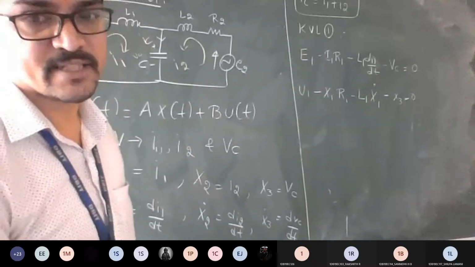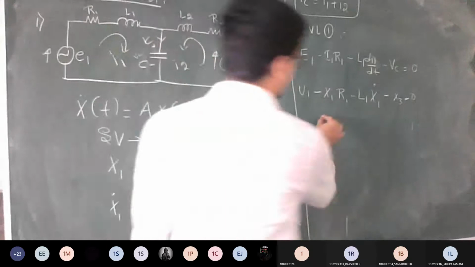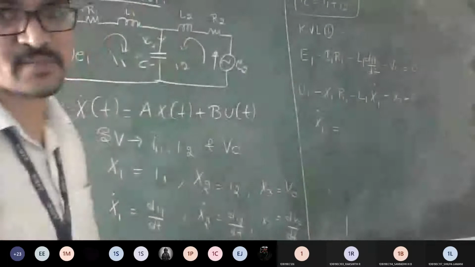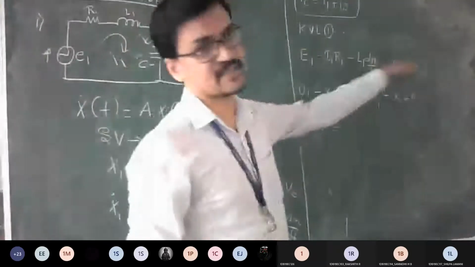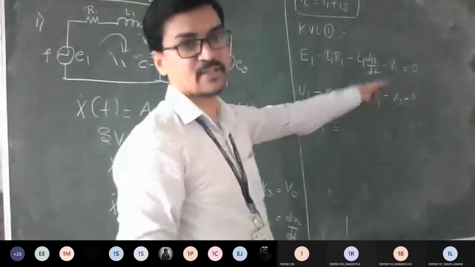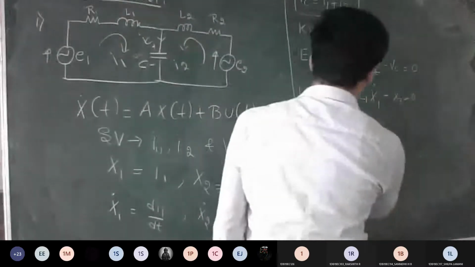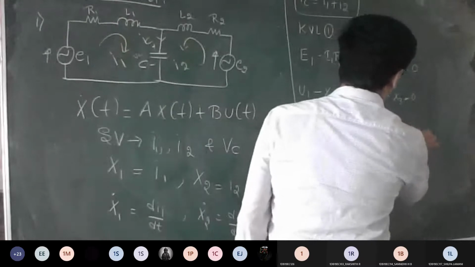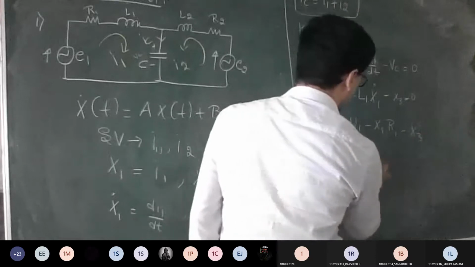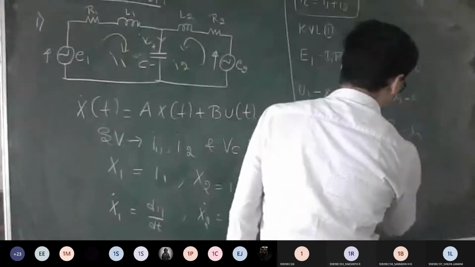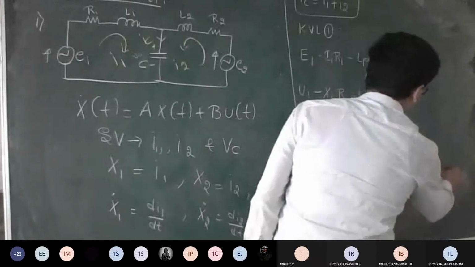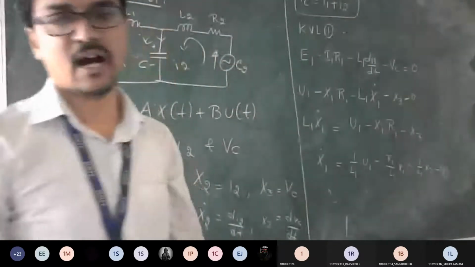Good. So now, what do I want from this equation? I want only x1 dot. So you keep this, and shuffle the remaining terms to that side, where minus becomes plus. Let me write that equation. I have taken this towards the RHS, the rest remains there only. So it's U1 minus x1 R1 minus x3. I want only x1 dot, so from this I can write x1 dot equals 1 by L1 into U of t minus R1 by L1 into x1 minus 1 by L1 into x3. Is this your first equation after applying KVL?